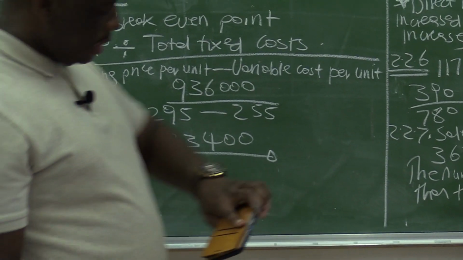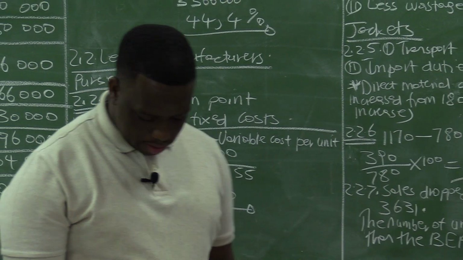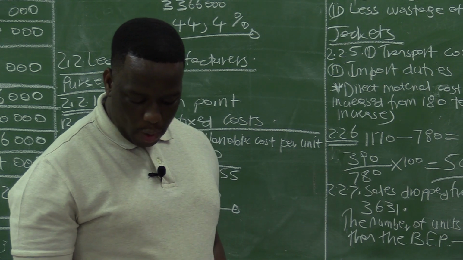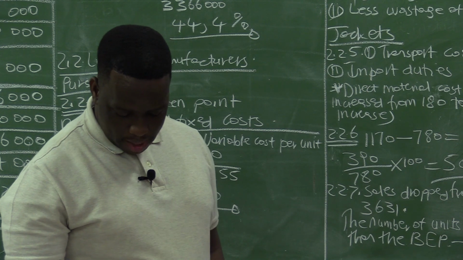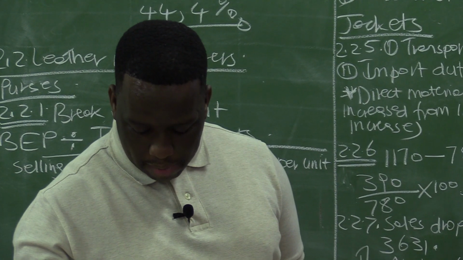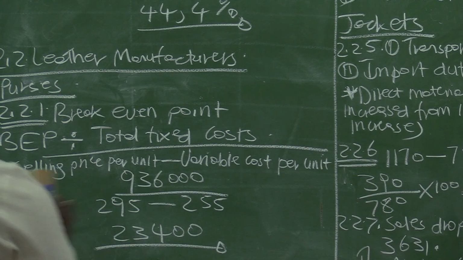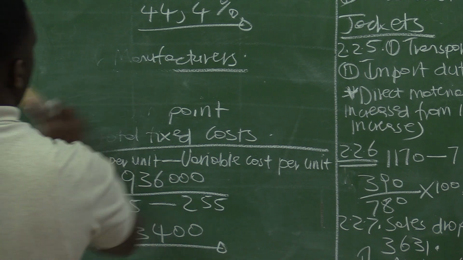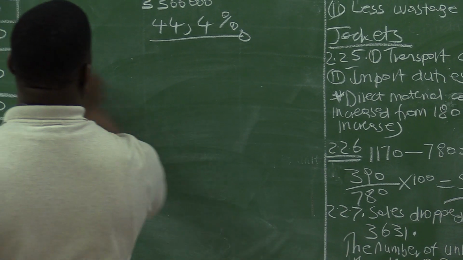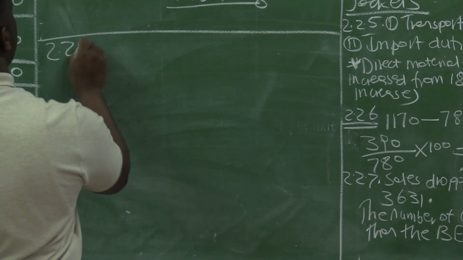And this is now leading us to the last question. Telo wants to increase profit on jackets by an additional 250,000 in the next financial year. Assuming that the cost structure remains the same, calculate the total number of additional units he must produce to achieve this target. Okay, so let me just use this space here. This is question 2.2.8.